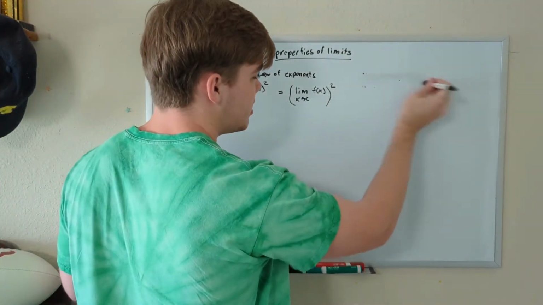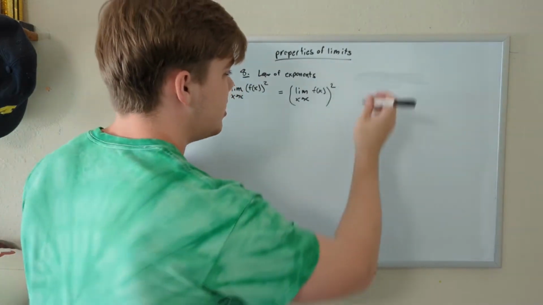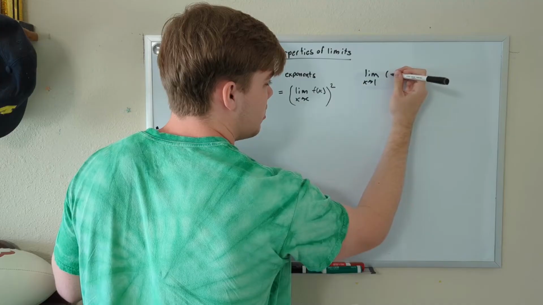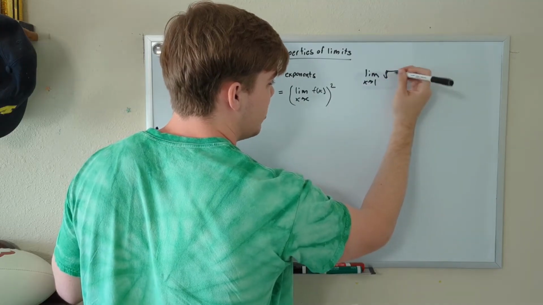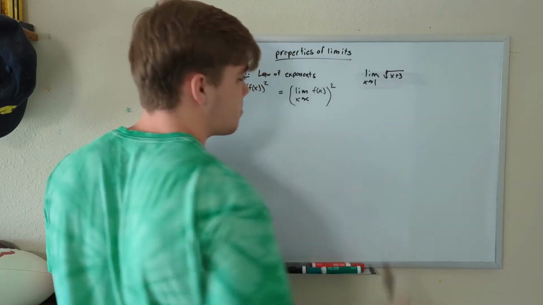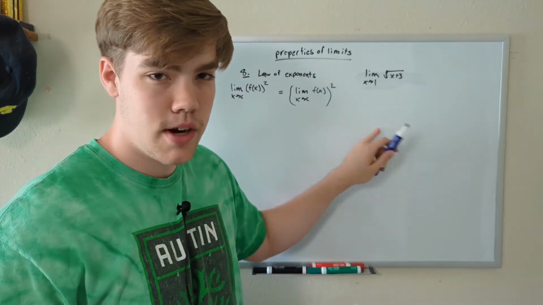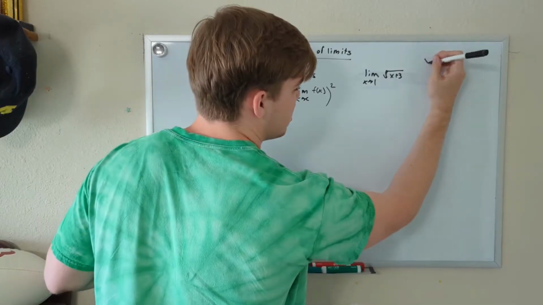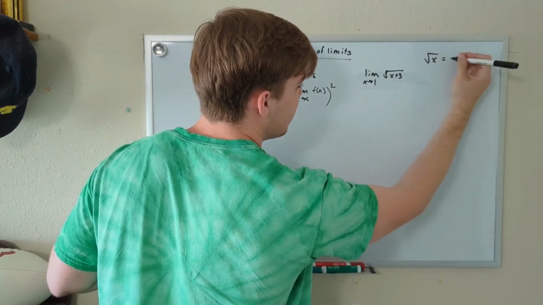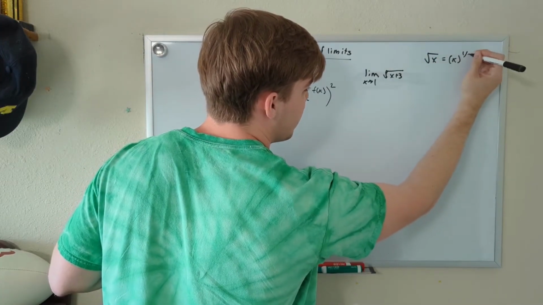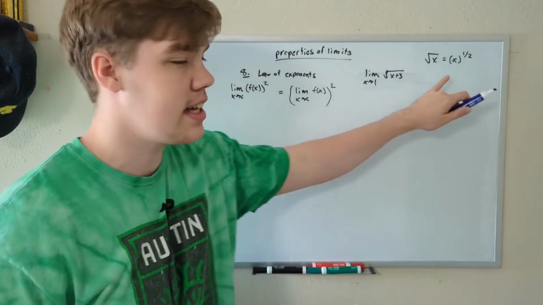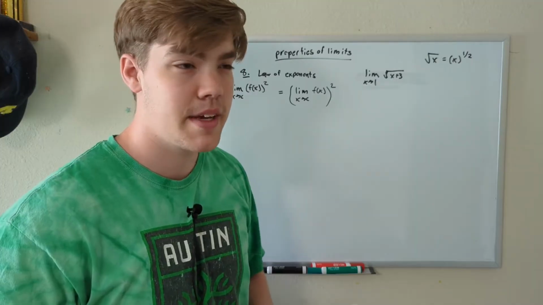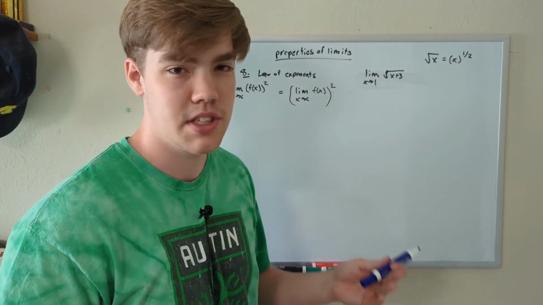So I'm going to erase this here to give myself a little extra room. Let's solve the limit as x approaches 1 of the square root of x plus 3. Now why did I choose a square root? Well, if you don't know, a square root can be rewritten. So let's say we have the square root of x. This can be rewritten as x to the 1/2 power. This is a trick that will come in handy many times in calculus, so be sure to remember it, because I will probably also use it in further examples in this video series.